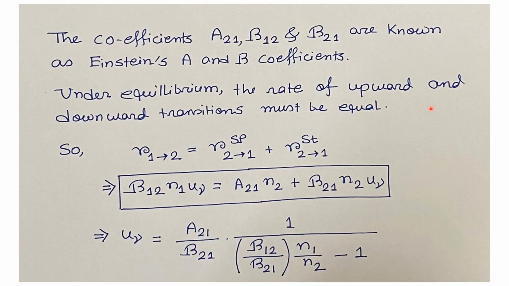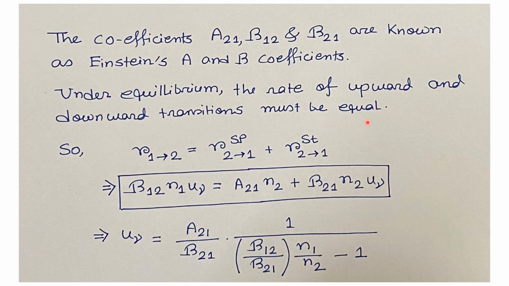So, we have obtained three coefficients A21, B12 and B21 while discussing the three kinds of atomic transition processes. Those are excitation of atoms, spontaneous transition and induced or stimulated transition. These three coefficients are known as Einstein's A and B coefficients. Under equilibrium, the rate of upward and downward transitions must be equal.